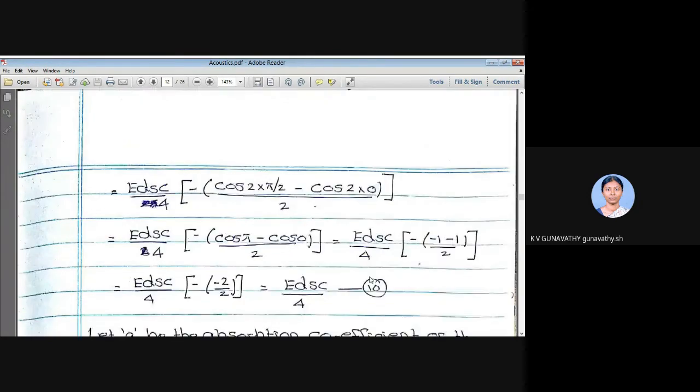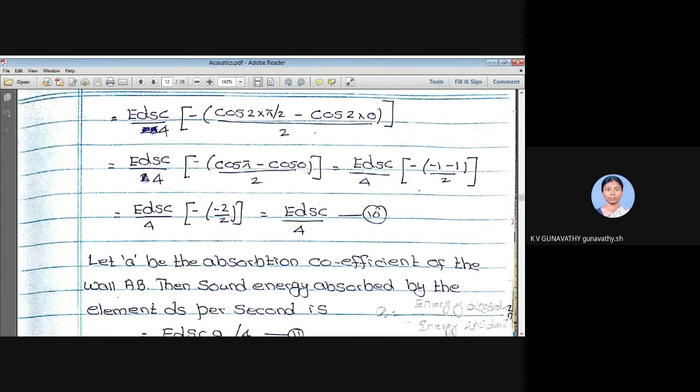Now, see what is the next step we need to do. We have found the amount of energy that is incident on ds. Now we need to find the amount of energy absorbed by ds, right? Not all the energy incident on ds will be absorbed. For that, let small a be the absorption coefficient of the wall AB.